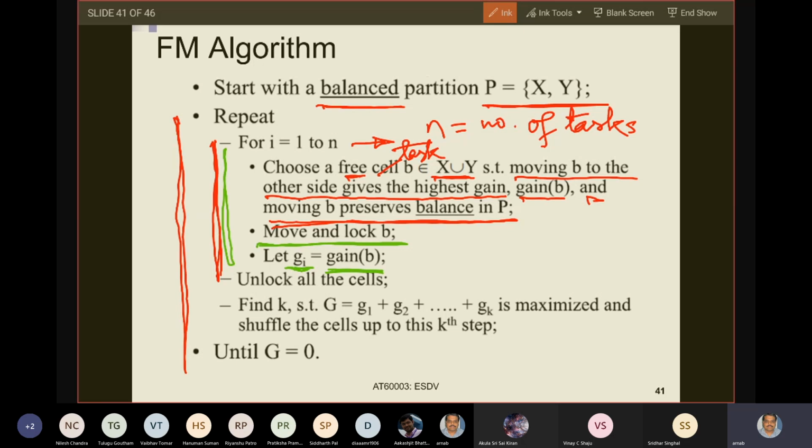And then after you have come to the end of the inner loop, you unlock all tasks. Again, these are tasks, not cells. You have locked tasks one by one, and you have come to the end of the loop. You have calculated the gain for each task, and then you find something new. You find capital G, which is G1 plus G2 dot dot up to GK, such that capital G is maximized, and shuffle the tasks up to the K.